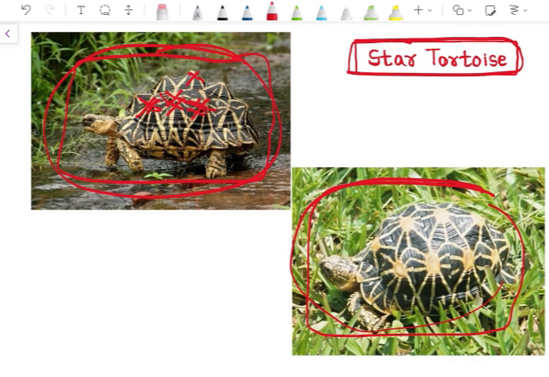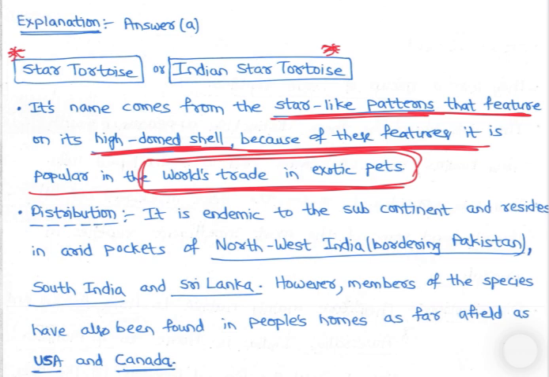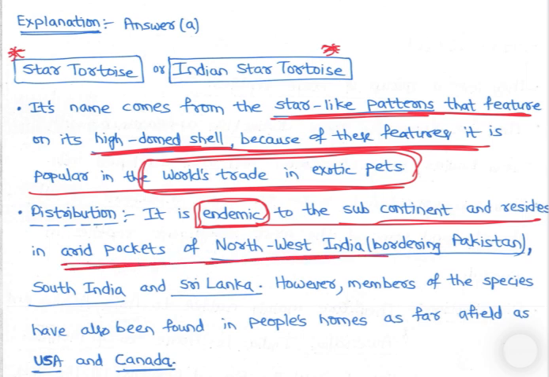So let's discuss the star tortoise. Distribution: it is endemic to the subcontinent, and resides in arid pockets of northwest India, bordering Pakistan, South India and Sri Lanka.